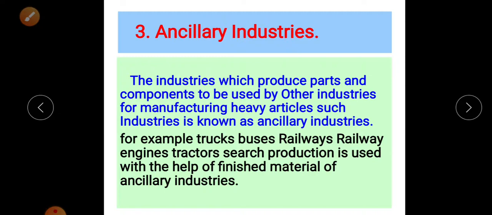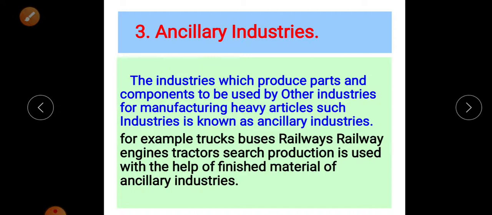For example, trucks, buses, railway engines and tractors use several finished materials, such as bolts. When we use a bike, there are several spare parts.